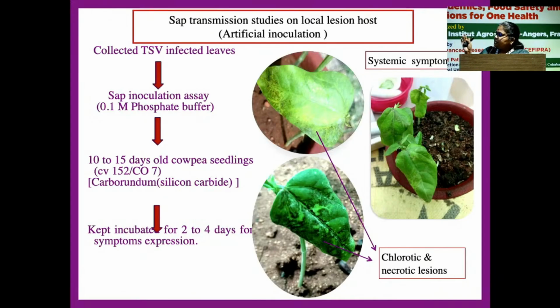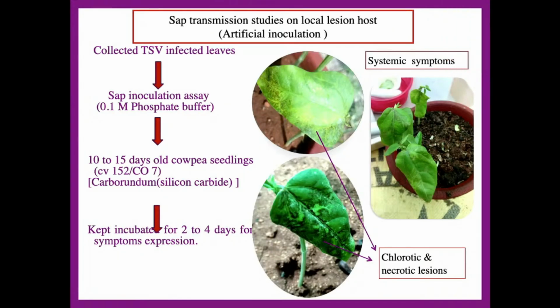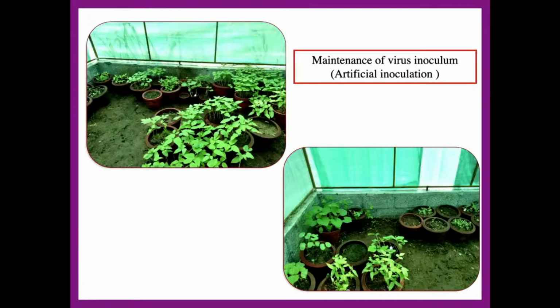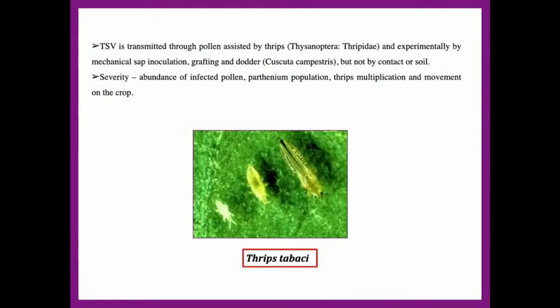We use phosphate buffer to inoculate, and after that we can see necrosis and chlorosis symptoms. This is the first assay. After that we can continue to maintain the virus in cowpea or cotton plants, or go for molecular assays for RNA isolation and RNA characterization, and also serological assays. This is how we maintain the virus in live plants.